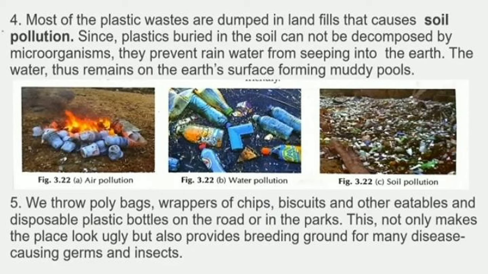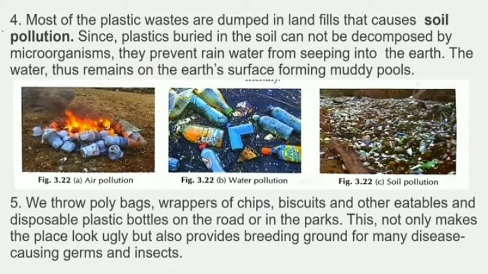We throw polybags, wrappers of chips, biscuits and other eatables, and disposable plastic bottles on the road or in the parks. This not only makes the place look ugly but also provides breeding grounds for many disease-causing germs and insects. Right?